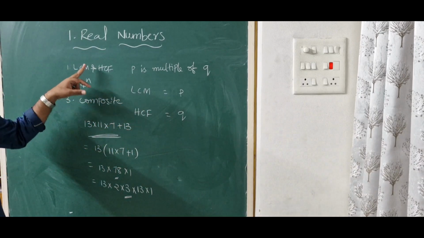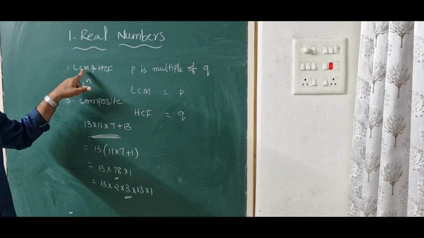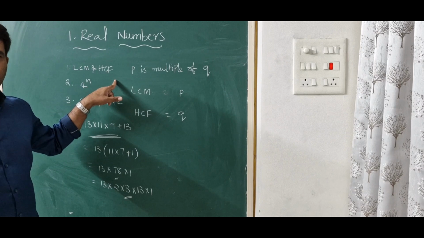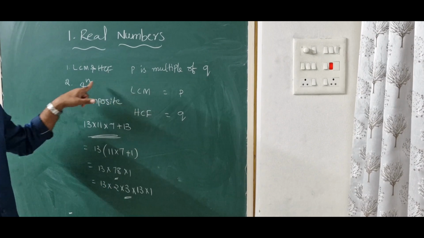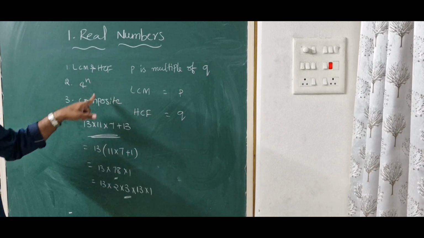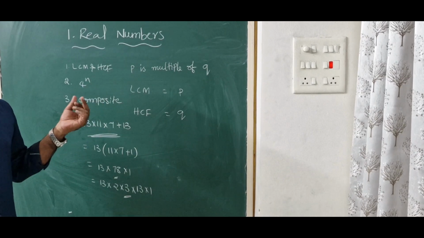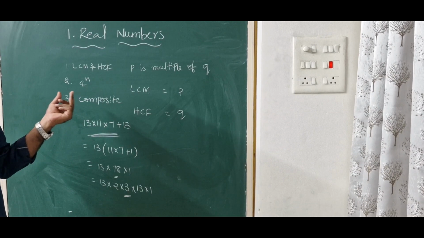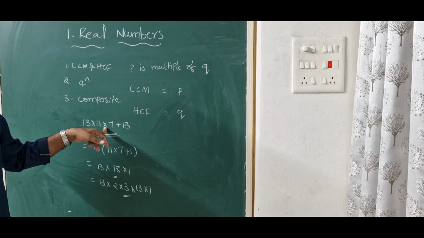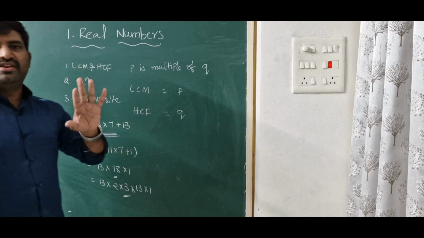Mainly you can focus on these 3 concepts of exercise 1. First one is finding LCM and HCF, directly from numbers or as a word problem. Then, whether 4 power n can end with 0 or not. Next, composite numbers. When a number has more than 2 factors, we call it a composite number. The example for a composite number question is this. These types of questions we have in exercise 1.